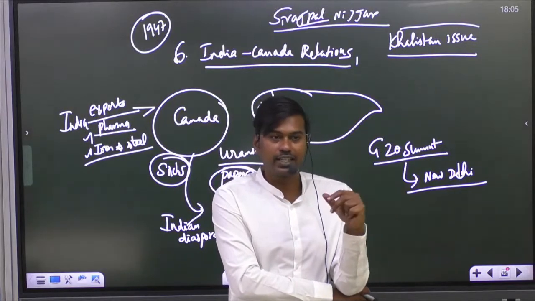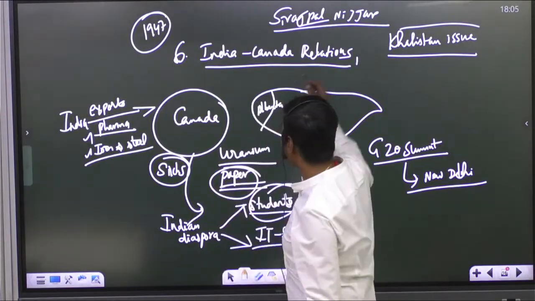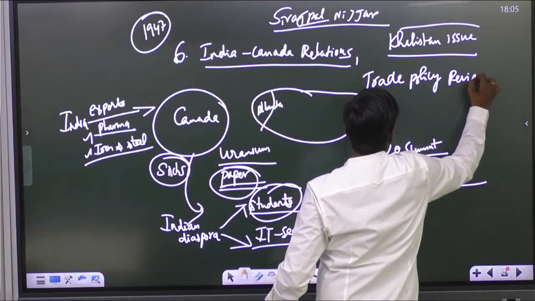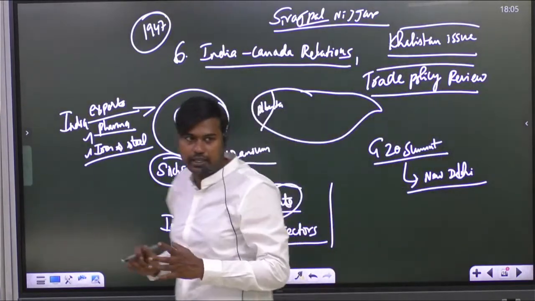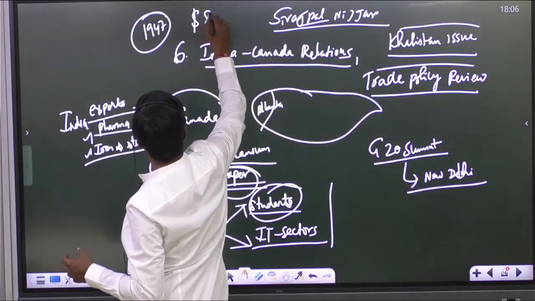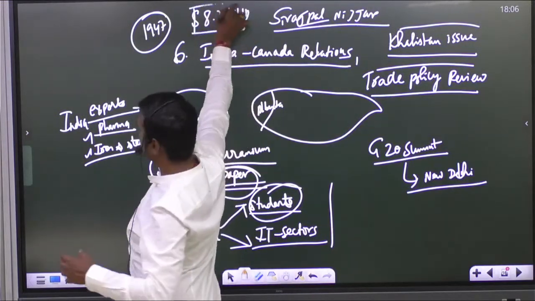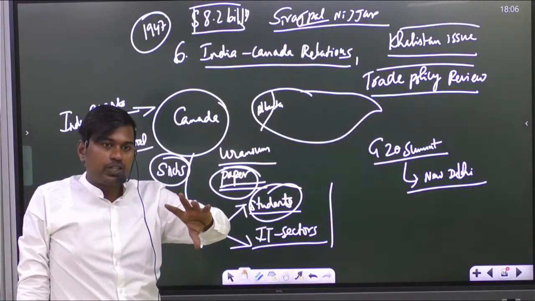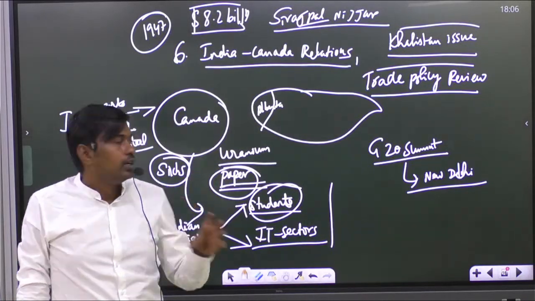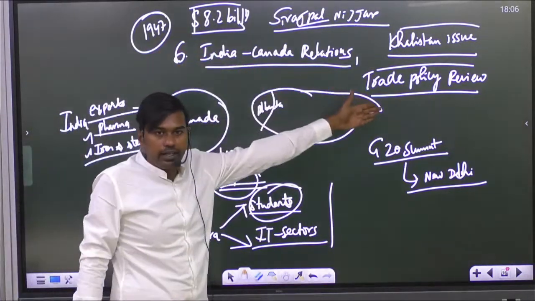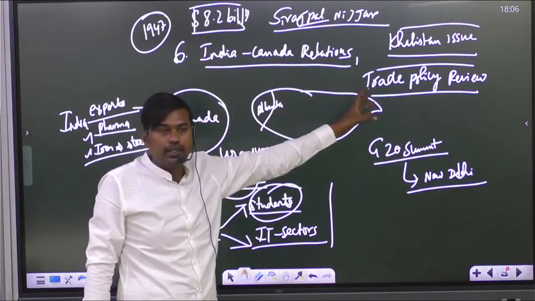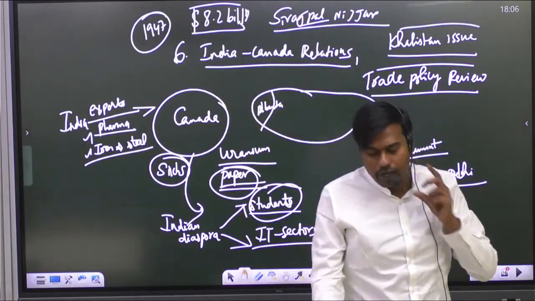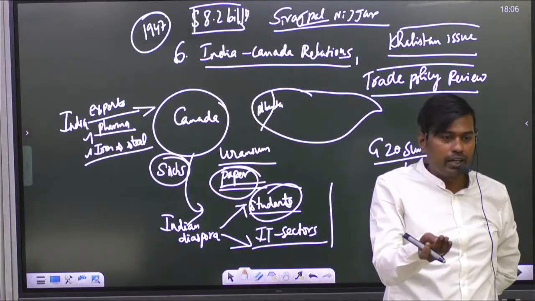Second, Canada said that this month we were about to have a trade policy review meeting. That is a very important meeting, because bilaterally between India and Canada, we are doing trade of around $8.2 billion. So this much trade is happening already. Both the countries get crucial resources from each other. Now the Canadian government has put on hold or cancelled this trade policy review meeting, followed by the expulsion of the ambassador. And today's or yesterday's update is that they have now banned our RSS organization.